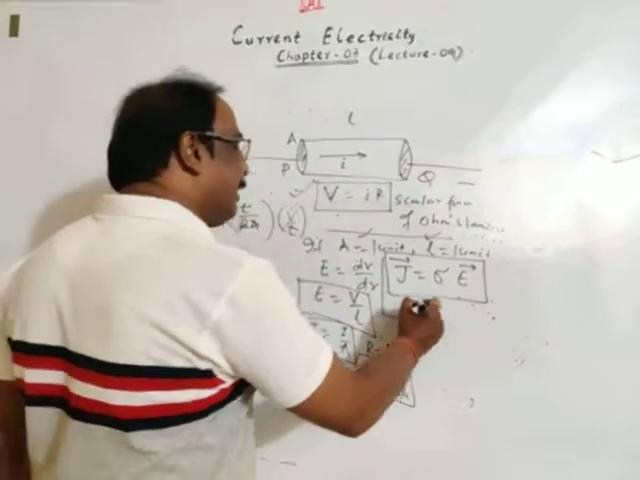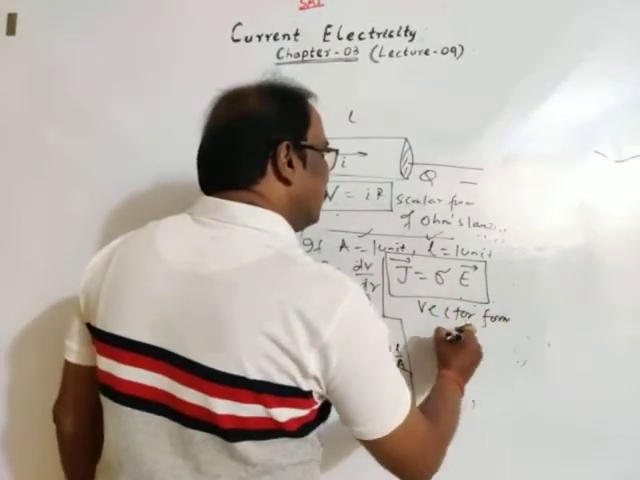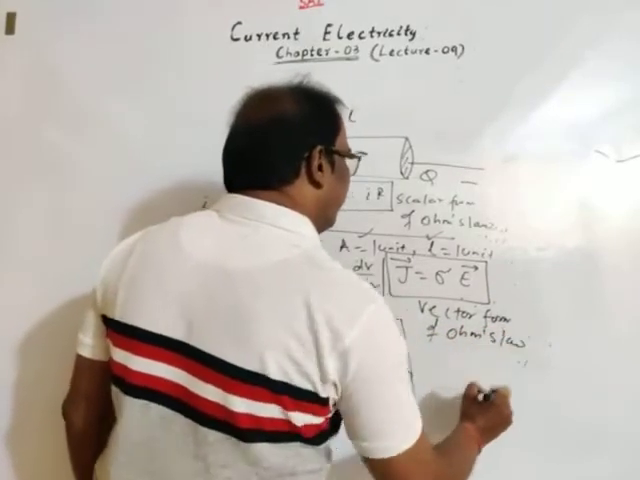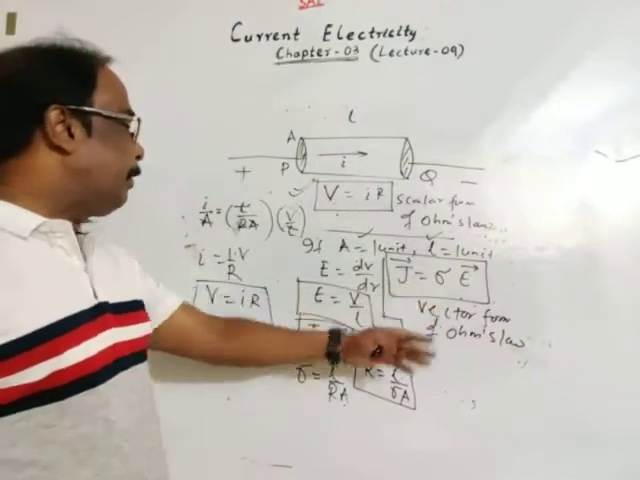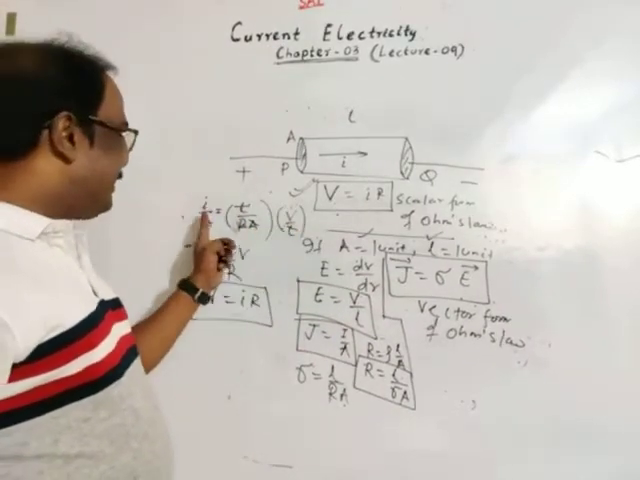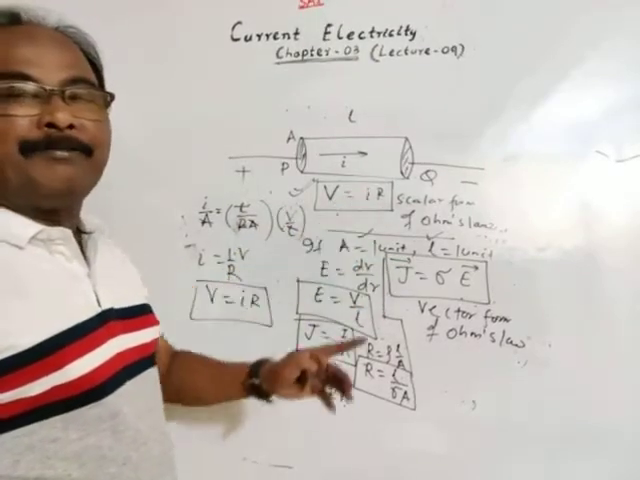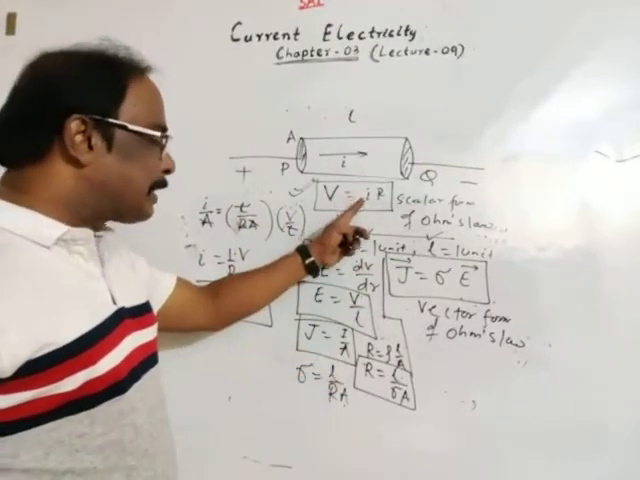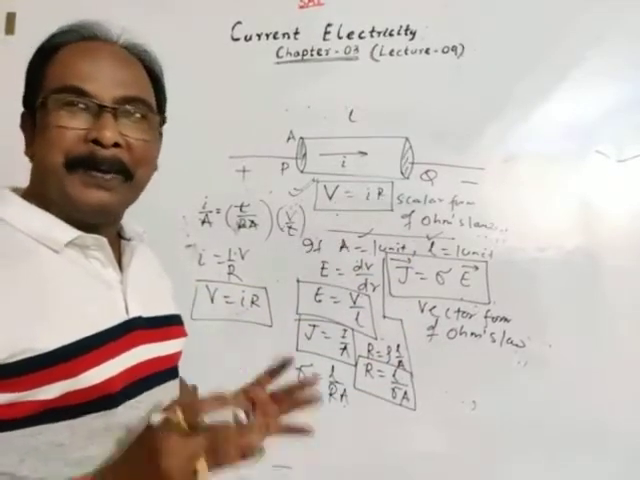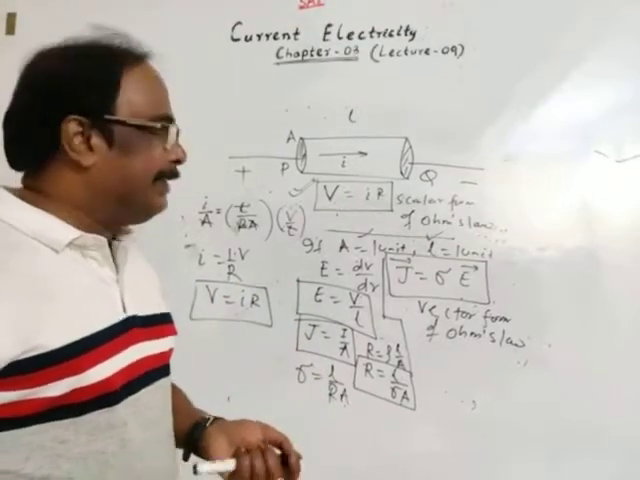So this is called the vector form of Ohm's law. Since J is equal to sigma E, this equation is identical to that of V is equal to IR. So this is the scalar form and this is the vector form of Ohm's law. Clear? Is it clear?